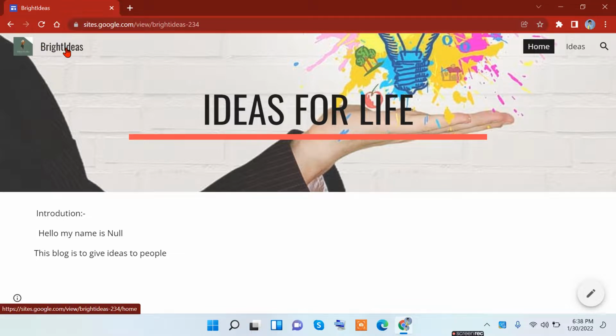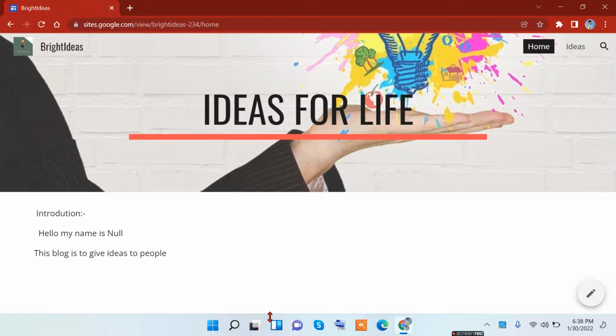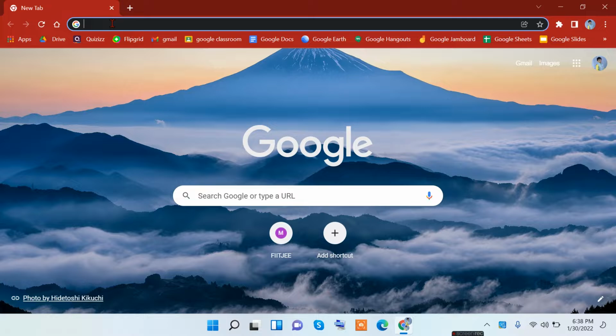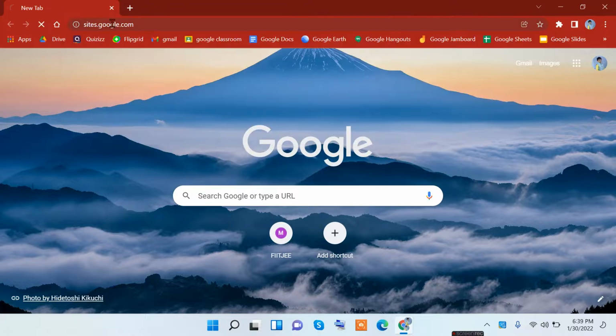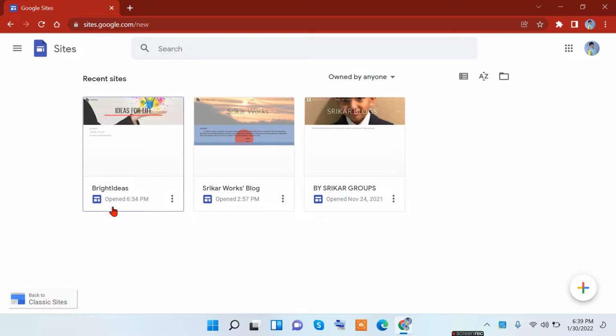You have your logo with the name. You have your heading. You have the pages like ideas and the introduction. If you want to edit it, you can just click on this to edit the page. But if you forget this and you want to find it again, you can just go to sites.google.com, and you can see your site right here.